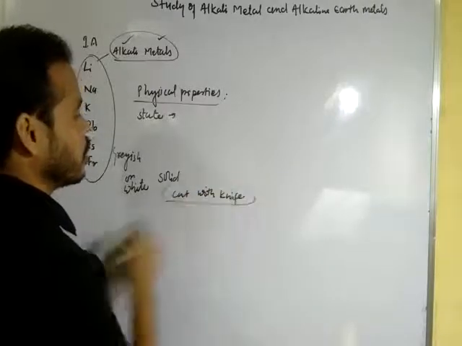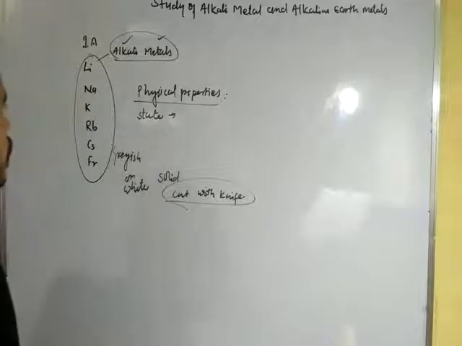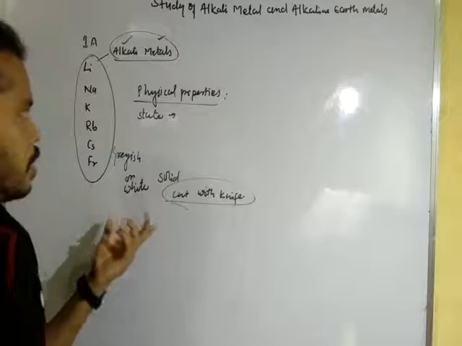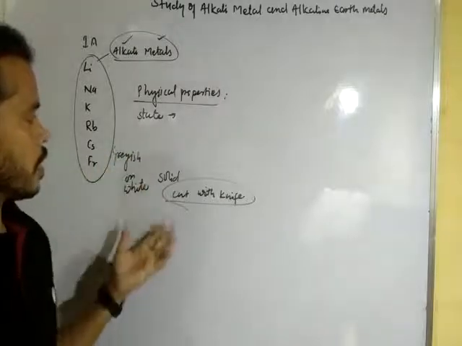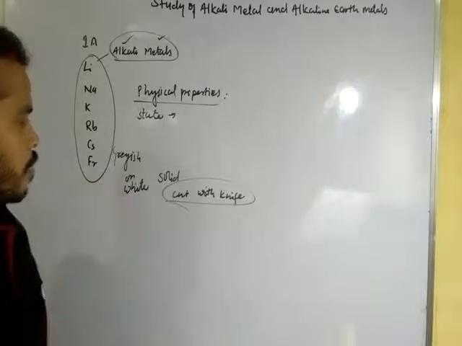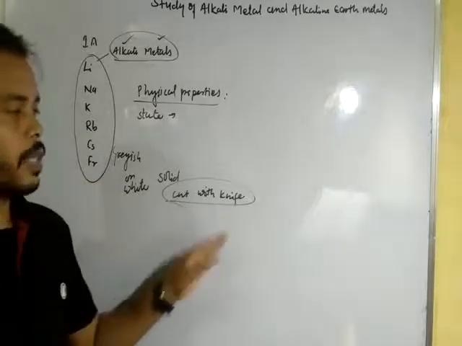Okay dear student, in physical state we discuss what the color and what the state is. In state, it is found in the solid state, it may be grayish or white, and it can be cut with a knife.